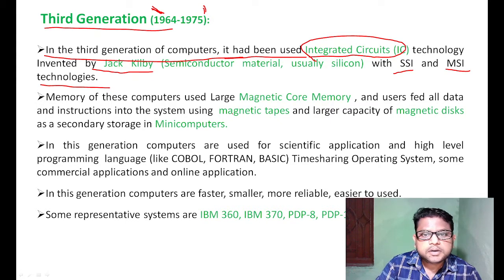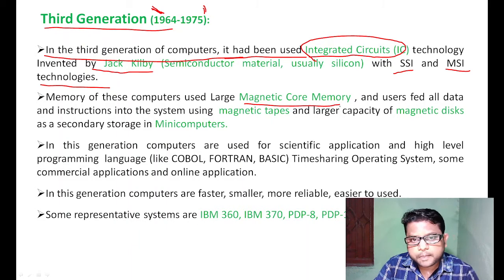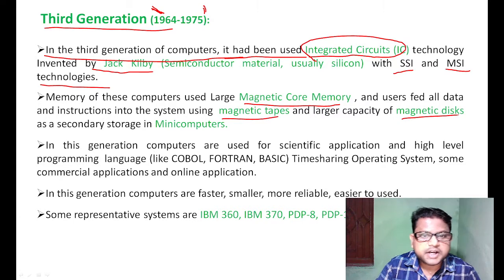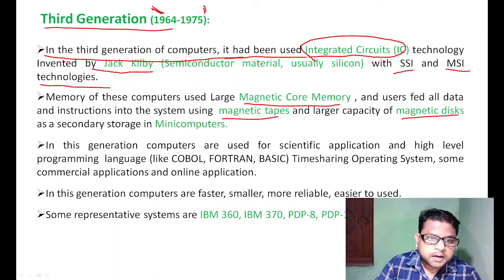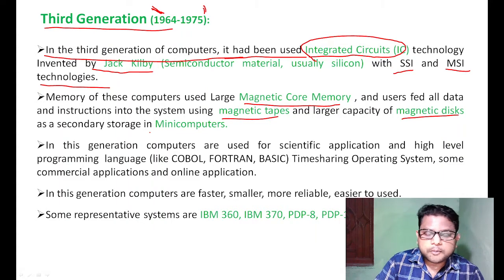Magnetic core memory was also used in the third generation of computer, and magnetic tape and magnetic disks, that means HDD, hard disks, were also used. Hard disks and magnetic tape were introduced in the third generation of computer. And minicomputers were also introduced in the third generation of computer.